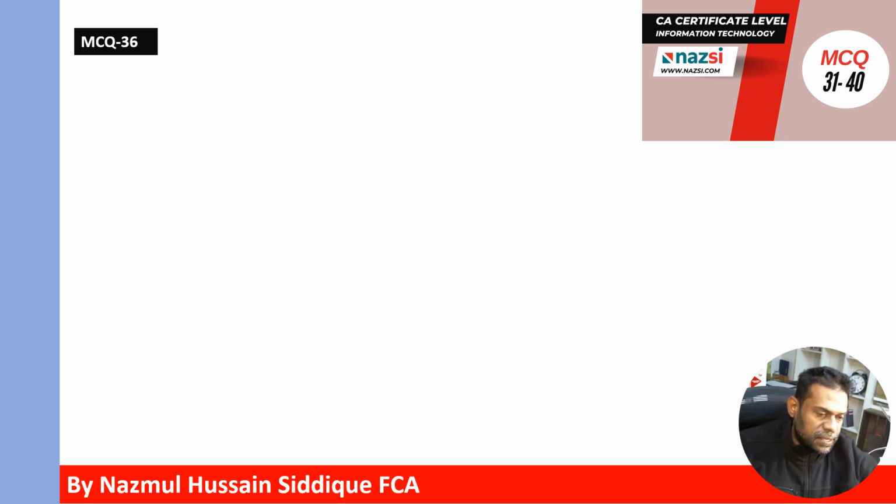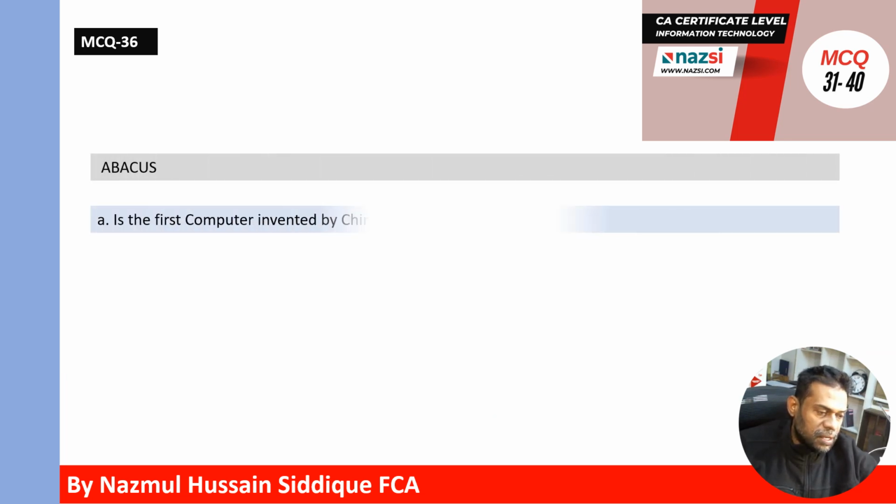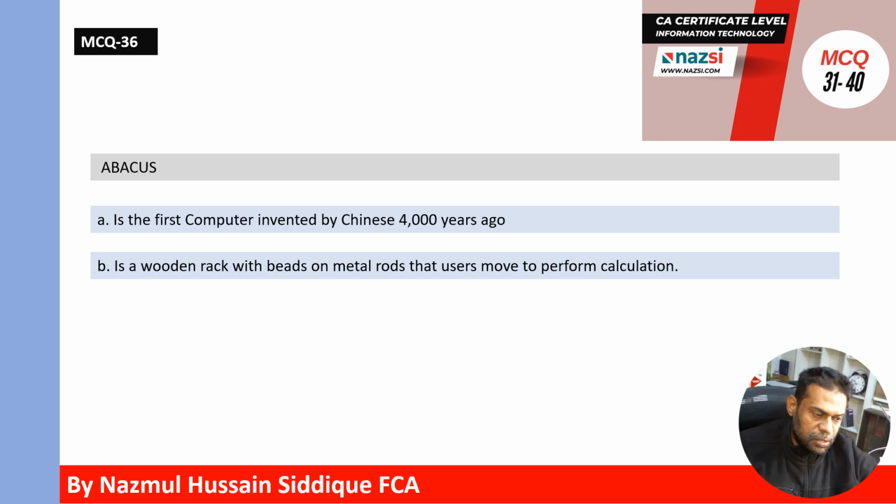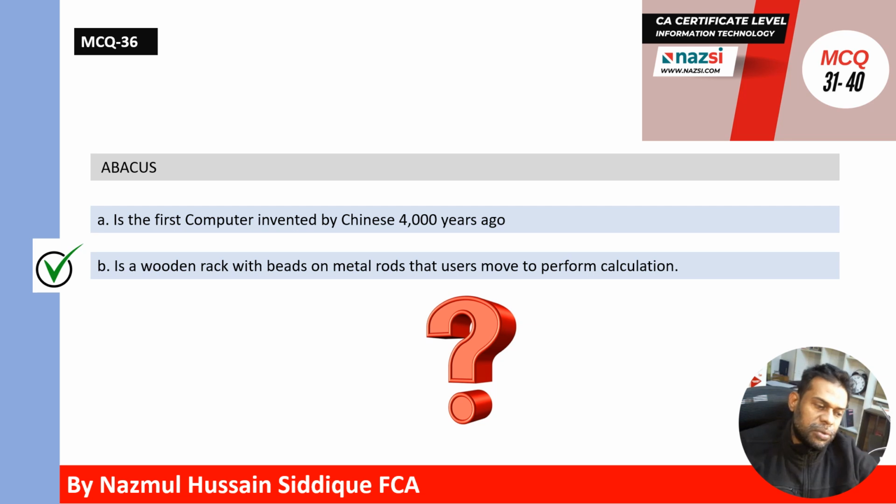Question 36. Abacus is the first computer invented by Chinese 4,000 years ago, or abacus is a wooden rack with beads and metal rods that users move to perform calculation. Which one is correct answer? Correct answer is B. Abacus is a wooden rack with beads and metal rods that users move to perform calculation.